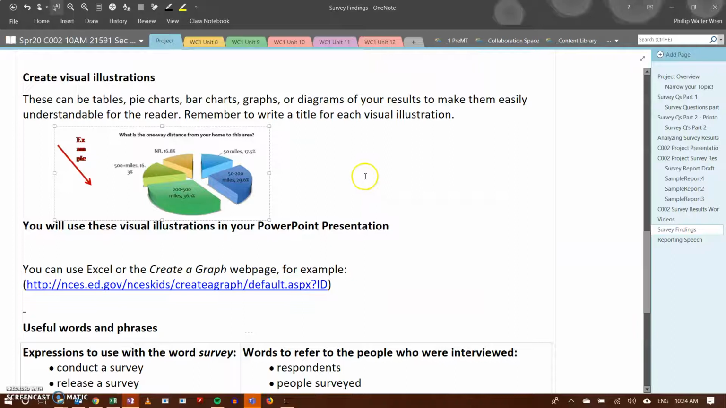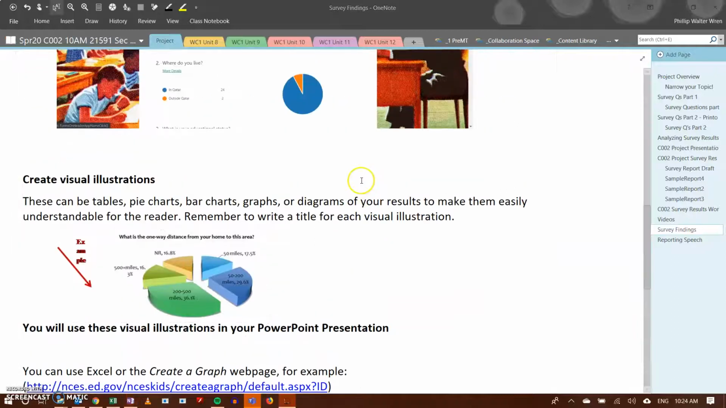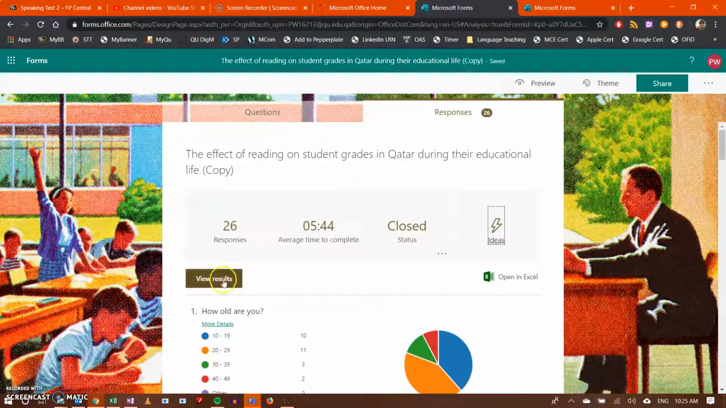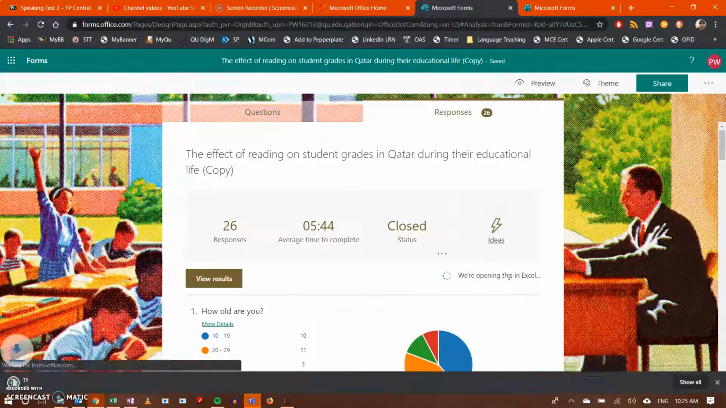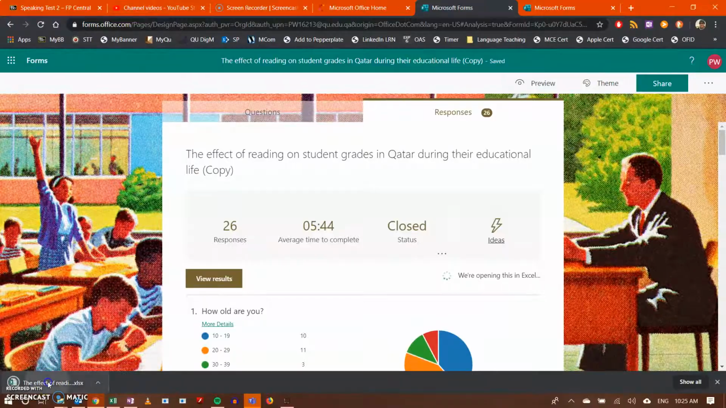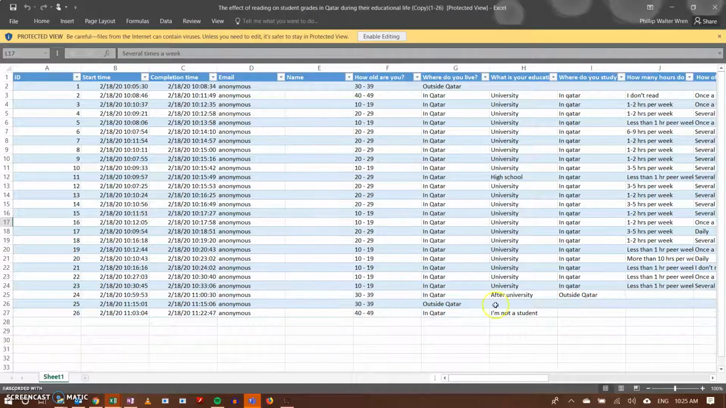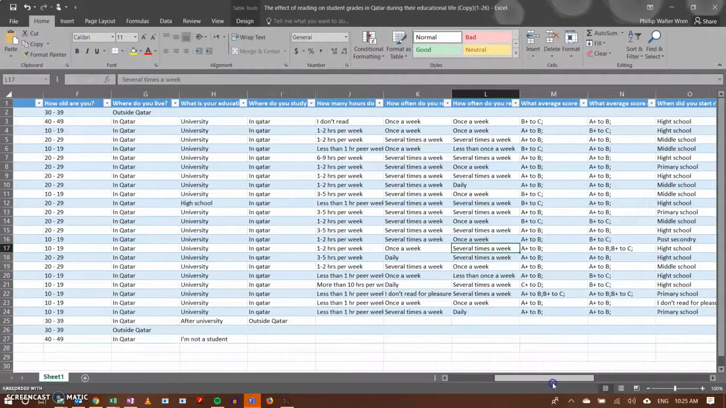Or if you're really good at Excel, you can always open, view your results. Come on, here we go. You can come up here and view your results, open in Excel. And now I've got an Excel file that I can open up and look at. I can tell it to enable editing, and then I can do a bit of analysis between things.